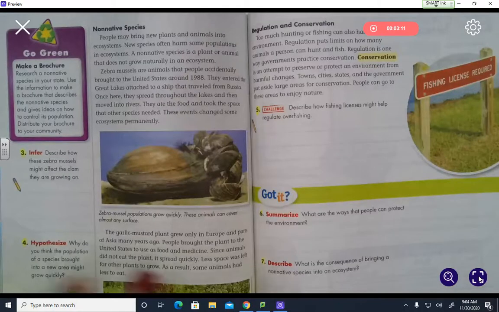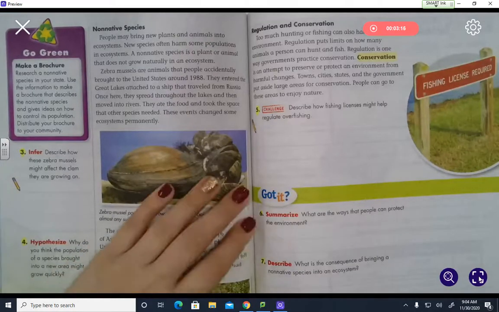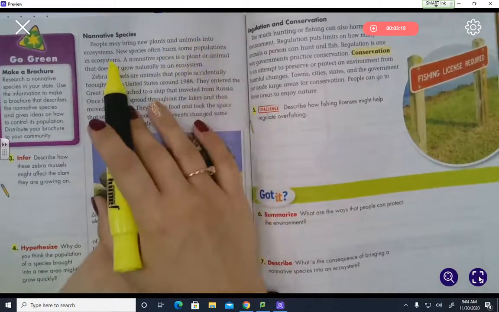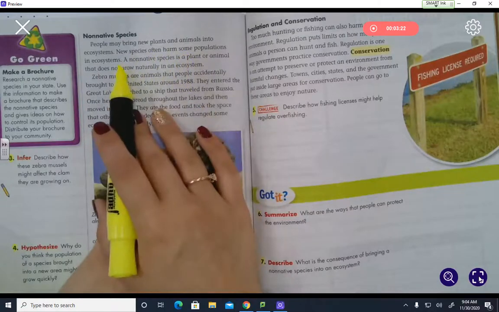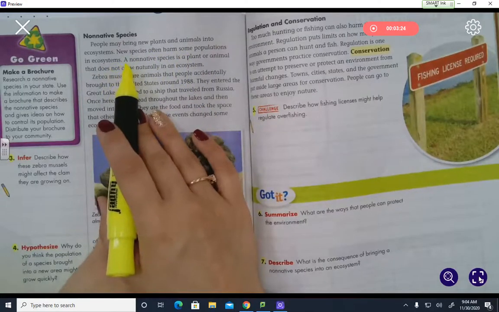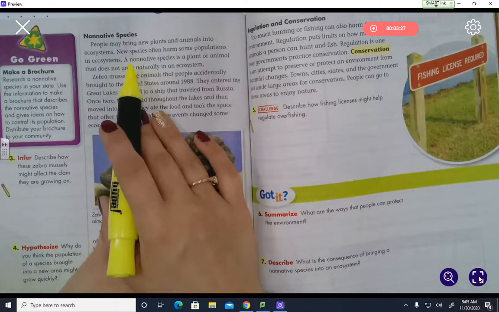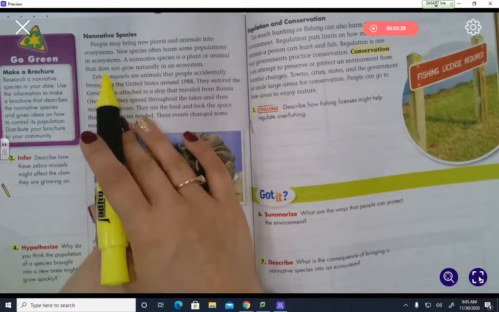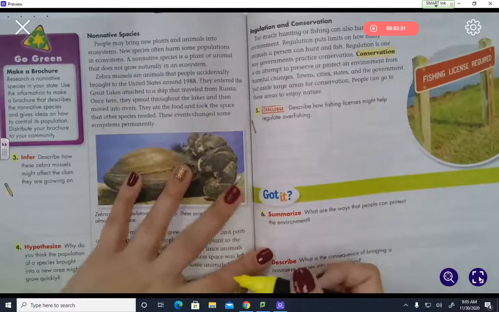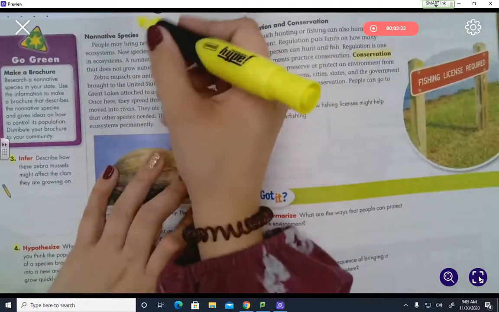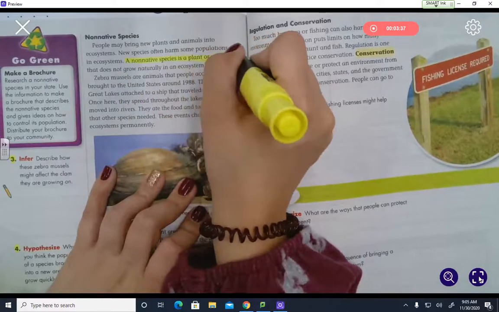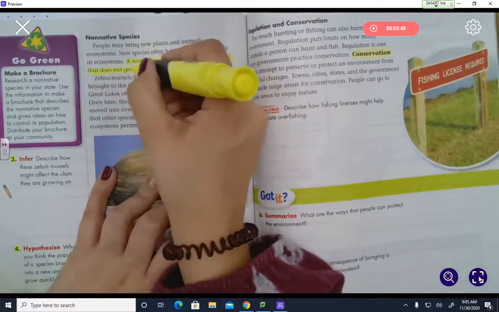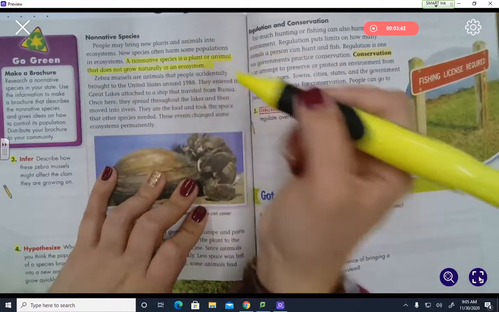On the next page, we talk about non-native species. People may bring new plants and animals into ecosystems. New species often harm some populations in ecosystems. A non-native species is a plant or animal that does not grow naturally in an ecosystem. I want you to highlight what a non-native species is. A non-native species is a plant or animal that does not grow naturally in an ecosystem.